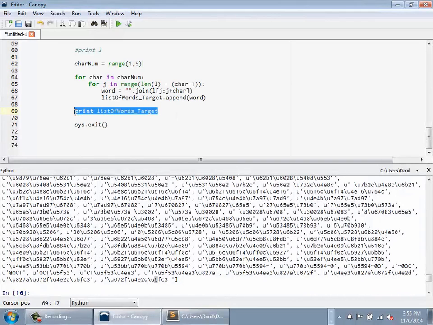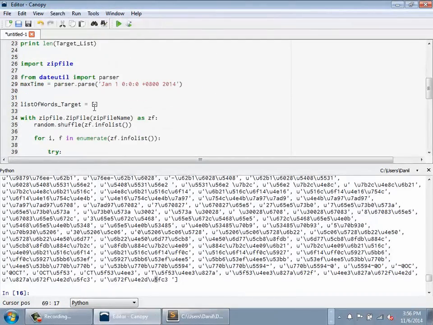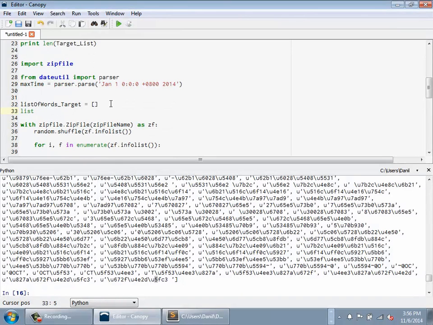Okay, and the last thing I'm going to do is, in addition to generating this big bag of words, I also want to store the original string, because I'm going to use this to generate my features later. I want to keep some association between the words that I'm storing and the original string that it came from. So I'm going to create another array, and this is going to be my text list target.